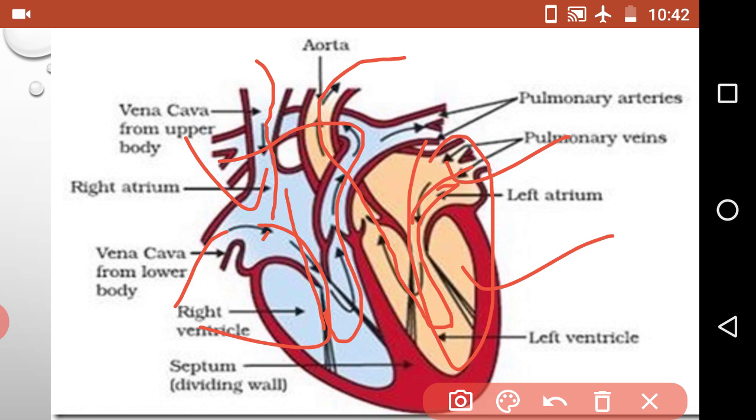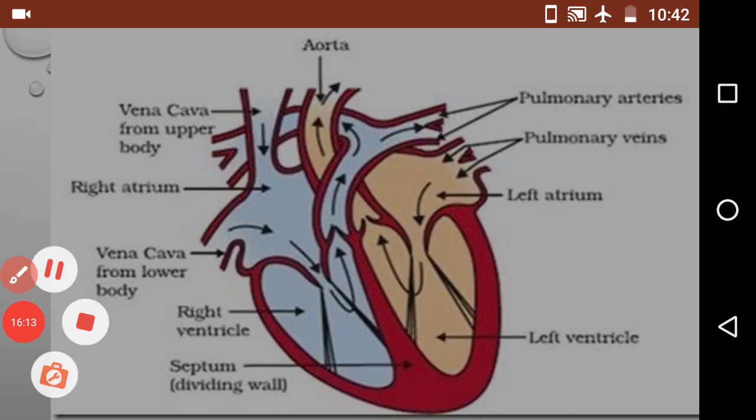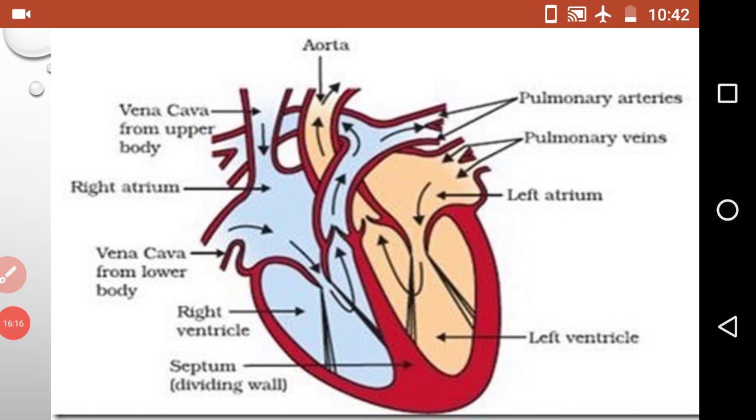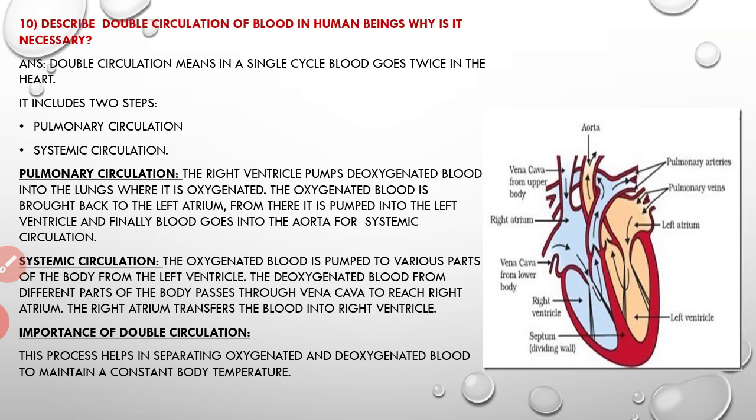Then through the lungs, that purified blood enters into the left atrium. So this cycle occurs continuously, and this is called double circulation. That means blood goes two times in the heart. So it is called a double circulation. Okay, now let's see the answer. So double circulation means in a single cycle blood goes twice in the heart.